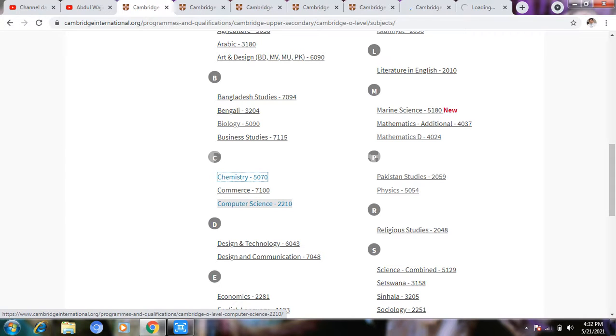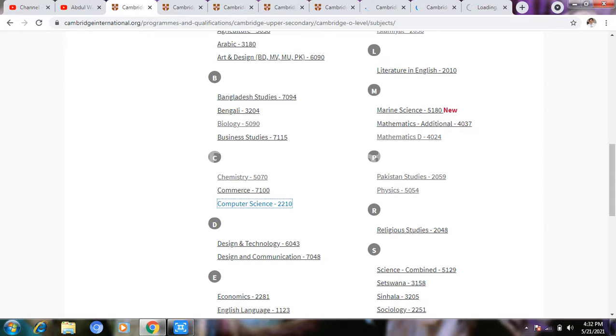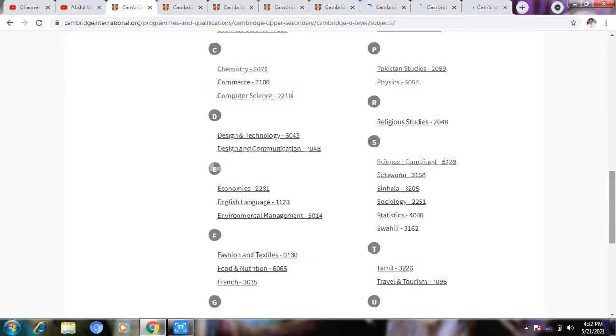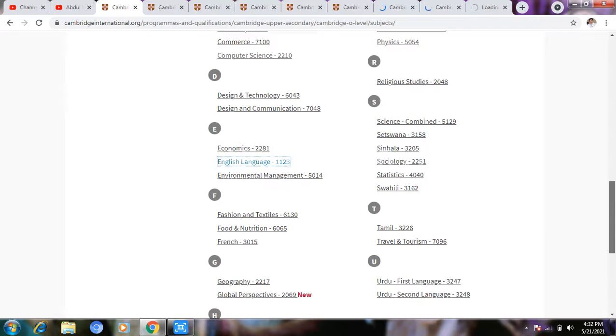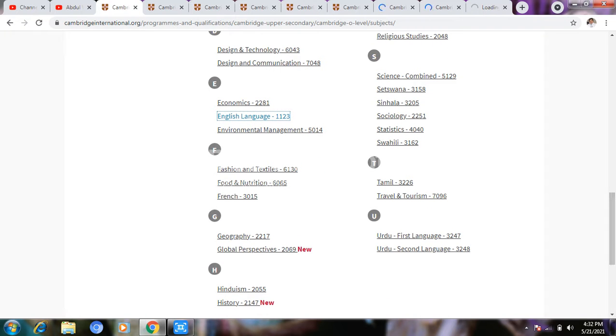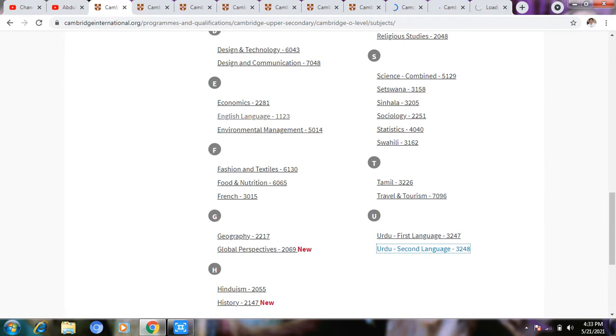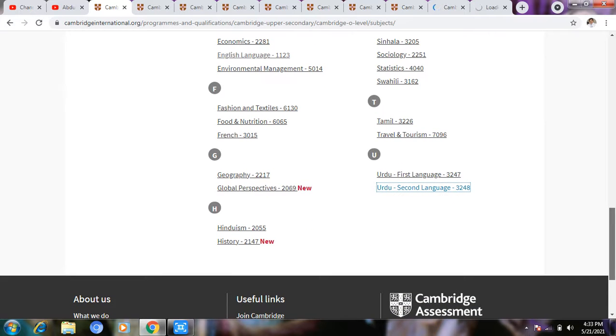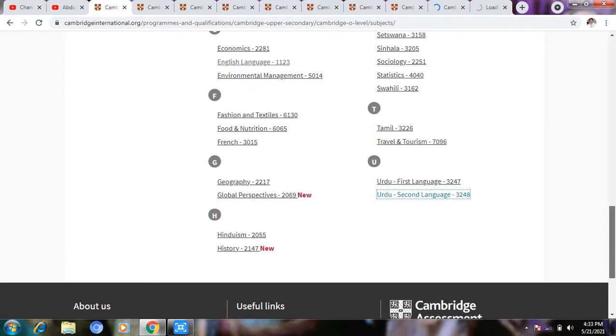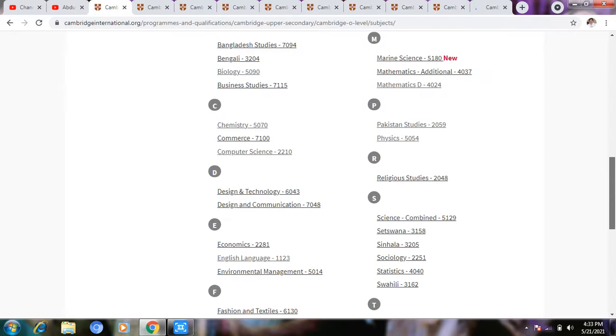If you want to go for economics, you can. English is 1123, the code of that, and we will come down. And if you are going for travel and tourism, you can, for arts, geography and these types of things. And Urdu for Pakistan, 3248. We will choose Urdu as a second language. Now we complete the selection of the subjects. In these subjects you can choose a medical side, engineering science and computer science.